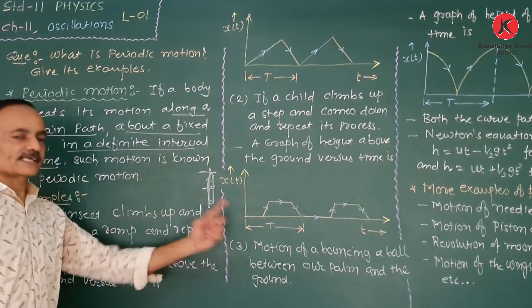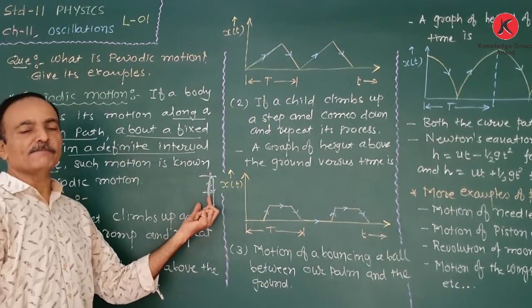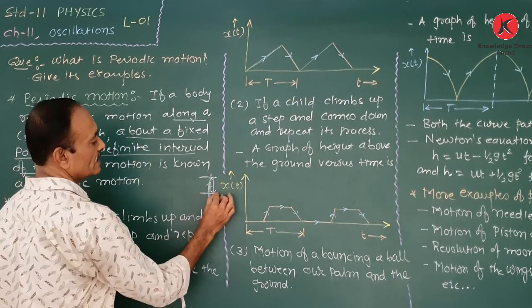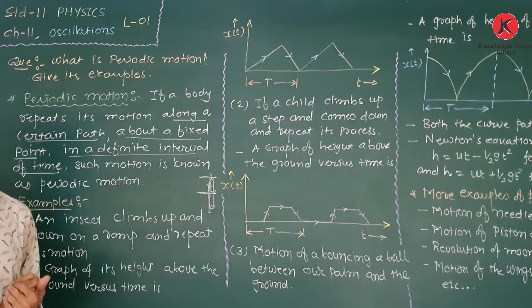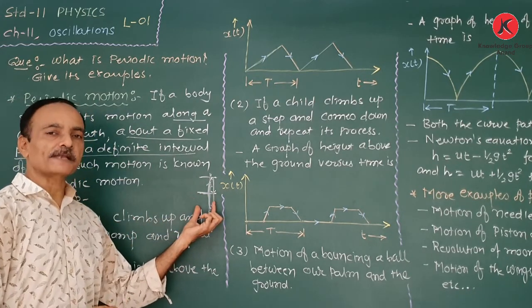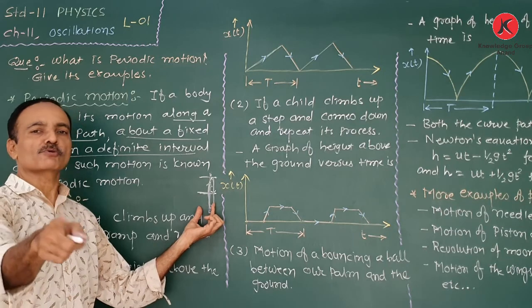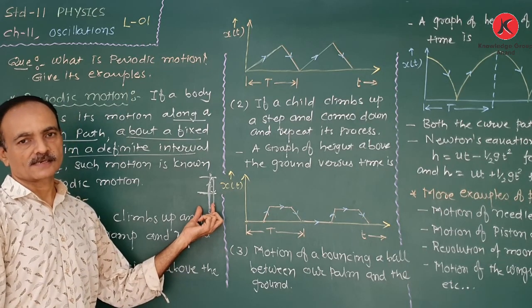So this insect repeats its motion on a certain path about a fixed point. Fixed point means its initial point, in a definite interval of time. So such motion is also known as periodic motion.